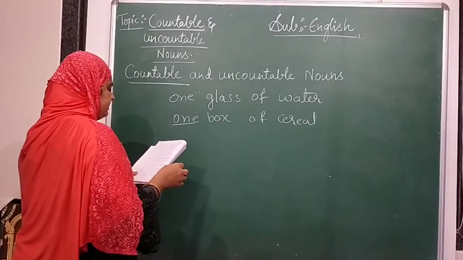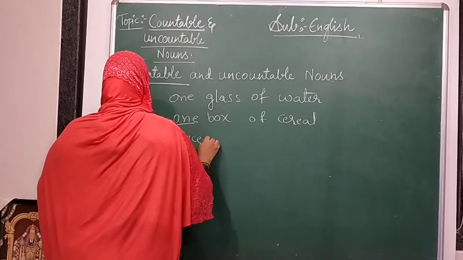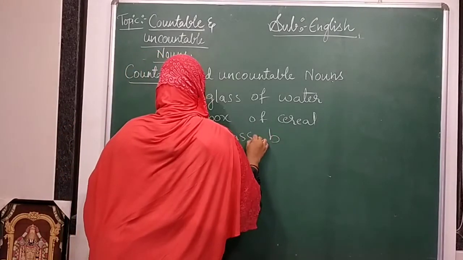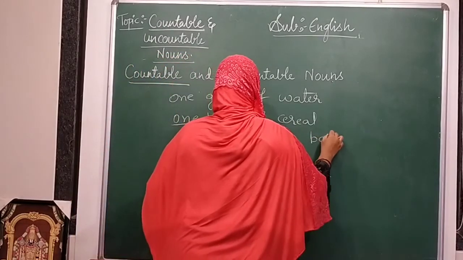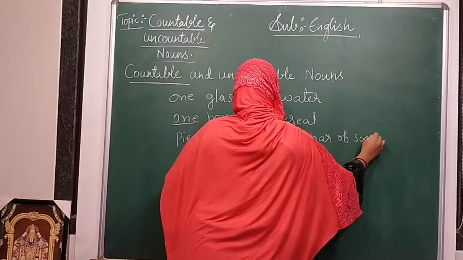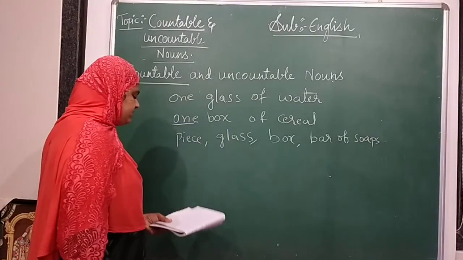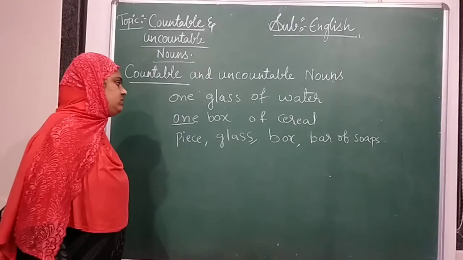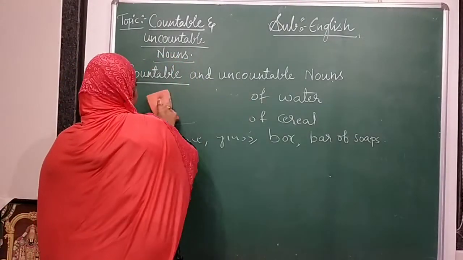So these are words like pieces, glass, box, bar of soap. We use such words to measure the count of uncountable nouns. So these are uncountable nouns.